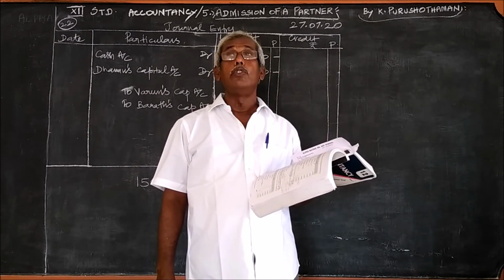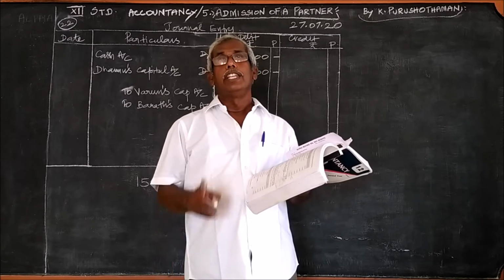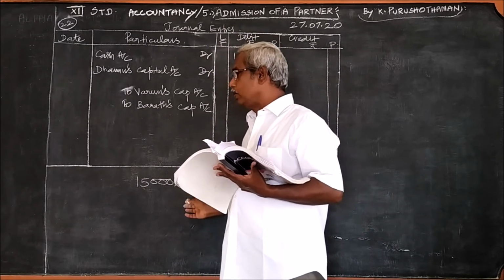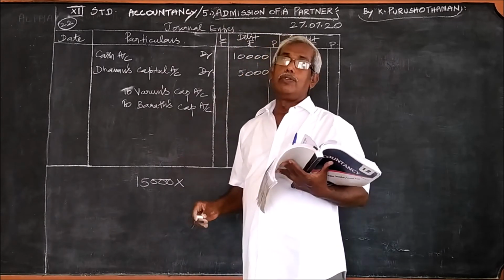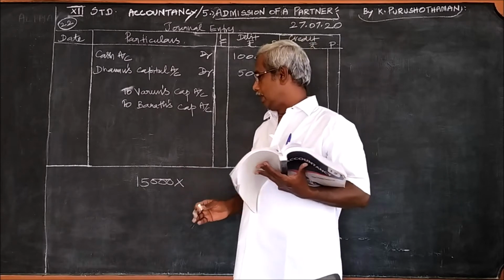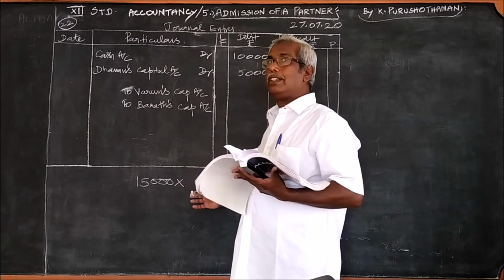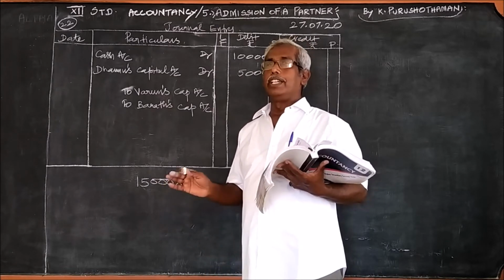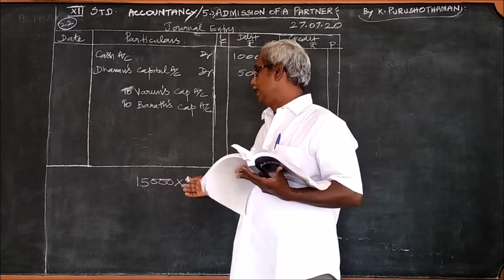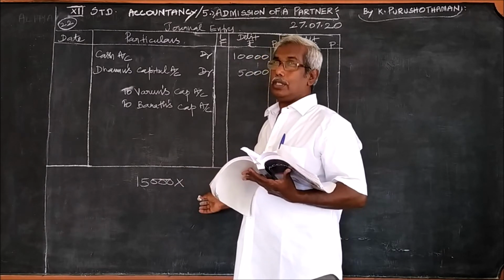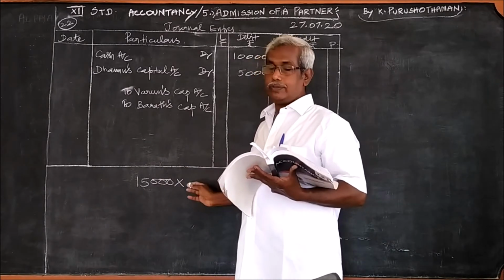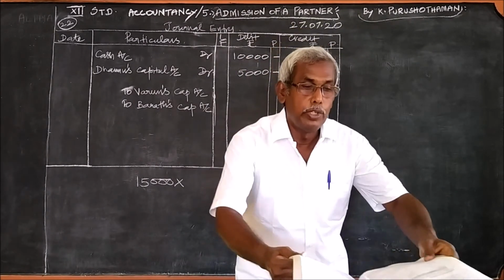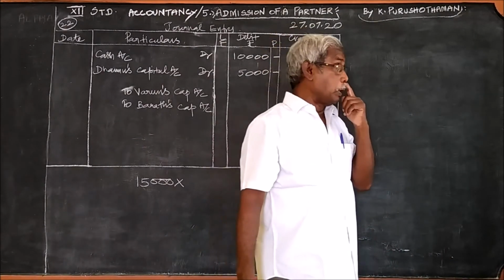If there is only one ratio, as I said in the previous problem itself, we can use it. If there is only 5:4, we can use 5/9, 4/9 for division. If it is 1:1:1, we can use 1/3 each to divide. But here both the ratios are given, and therefore we should find the sacrificing ratio.